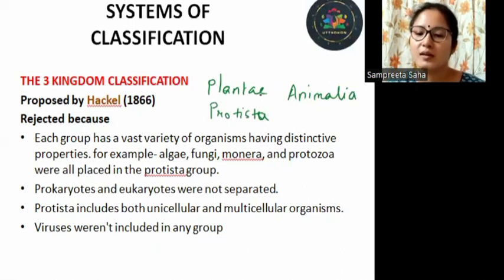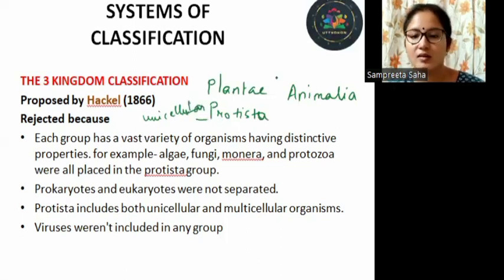Now you can see that the basis of classification was the cellularity. These were the unicellular ones. So Protista included all the unicellular organisms, whereas these two consisted of the multicellular organisms.